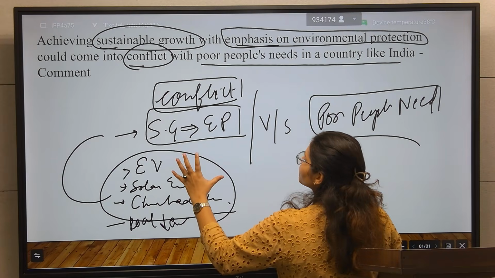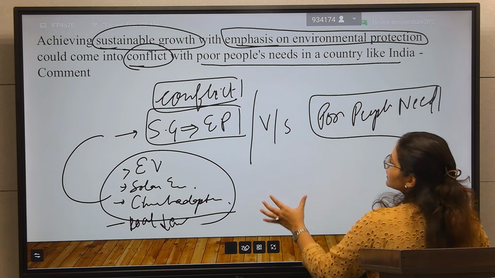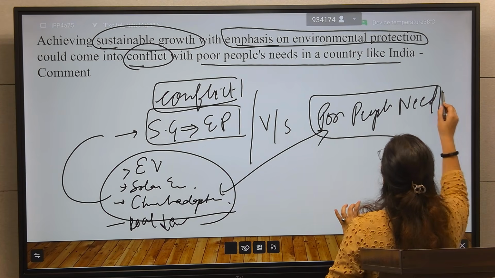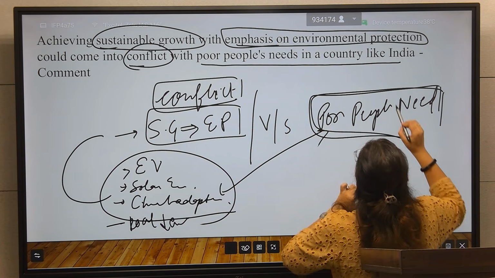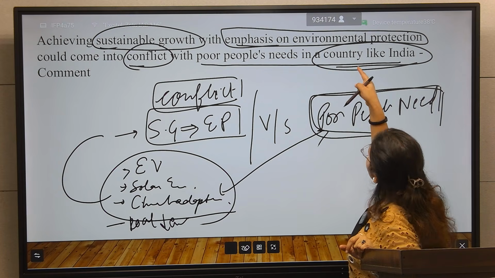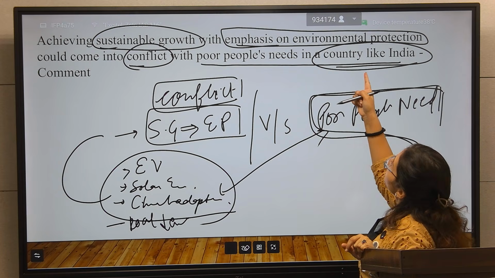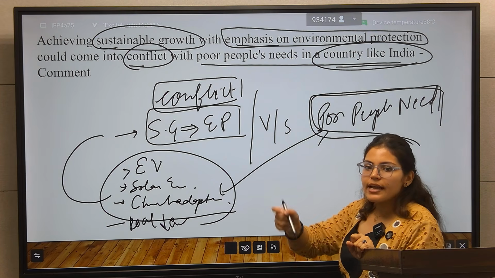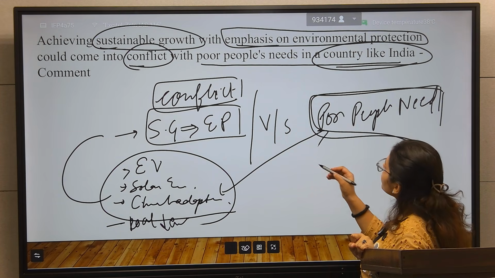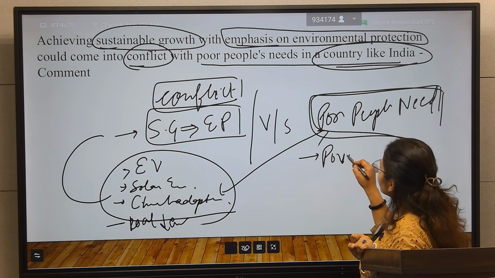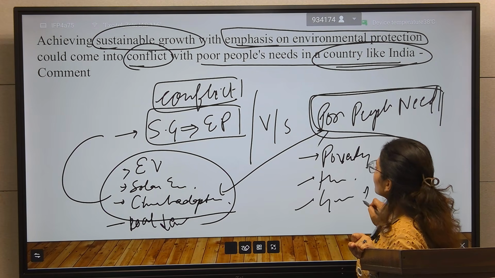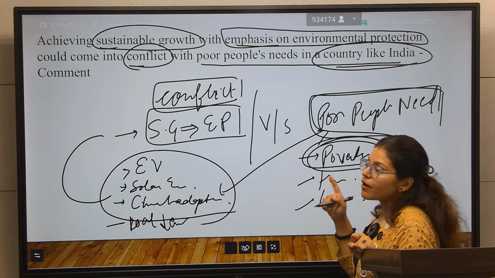But somehow these things are in conflict with the poor people's needs, because in a country like India, see this phrase, the question itself talks about a country like India, because India is a developing state. So in a country like India, there is a problem of poverty, there is a problem of hunger, there is a problem of gender inequality. So the basic problem is poverty here.